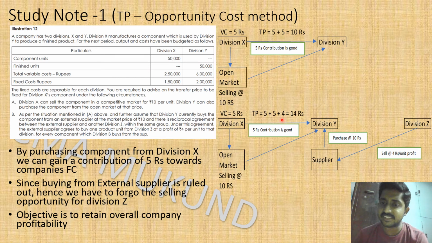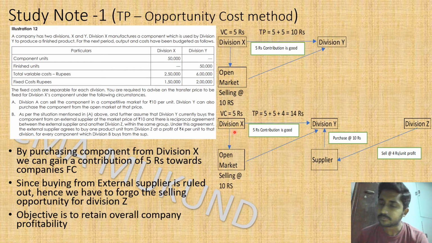Here X is doing a great job. X is lucky to earn 5 plus 5 rupees of contribution, equivalent to the open market, and 4 rupees for compensating the loss division Z is facing. So 5 plus 5 plus 4 is equal to 14 rupees, which will be the transfer price.